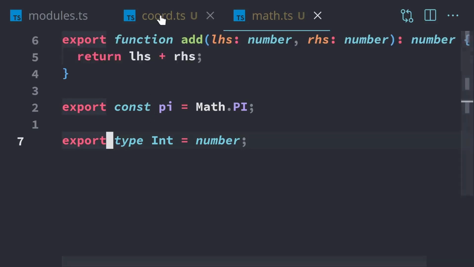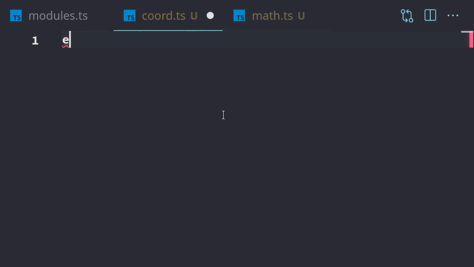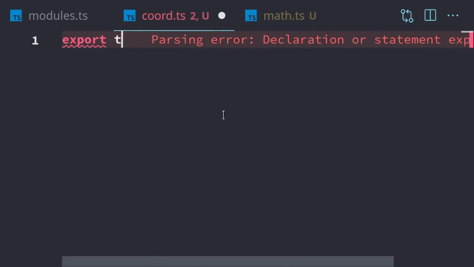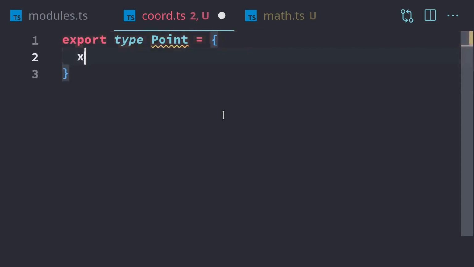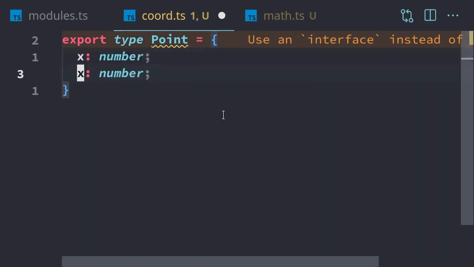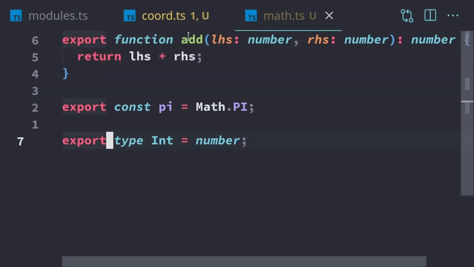Let's hop on over to the chord.ts. We're going to export another type. So we'll export type Point. It'll be x and y. So chord will be for coordinates. Right, so we can export that. And we're going to ignore this warning for right now because we haven't covered interfaces yet, but we will get to that point where we use interfaces, and we would want to change this from type to interface. But for now, we're just going to use type. So now we've created our modules. We've exported a type here from chord.ts, and we've exported a function, a constant, and another type from our math.ts.